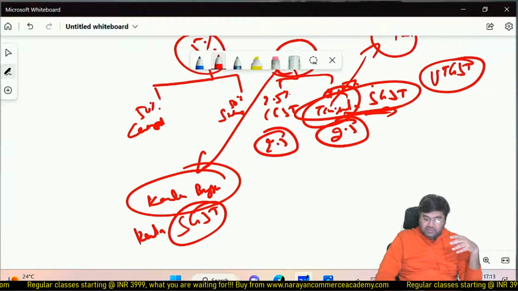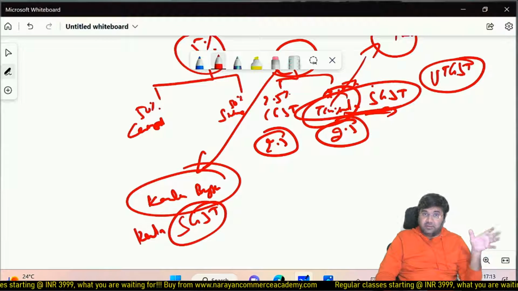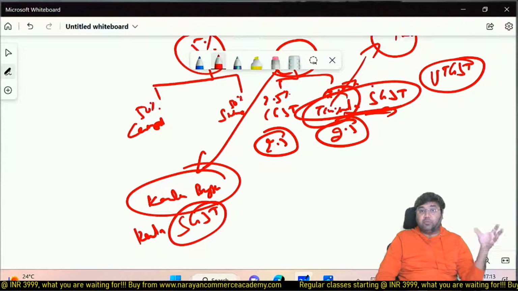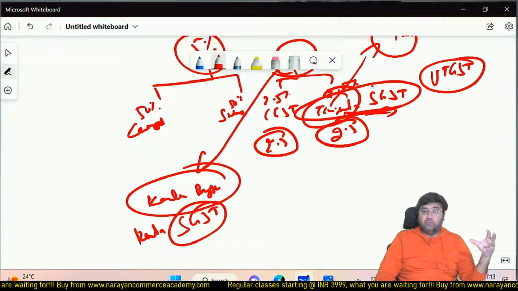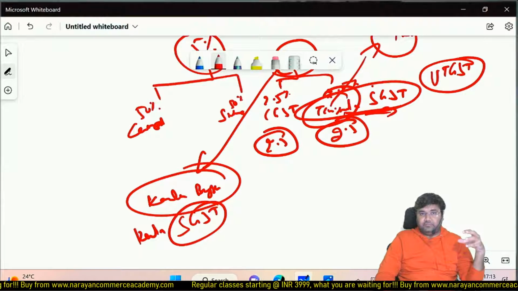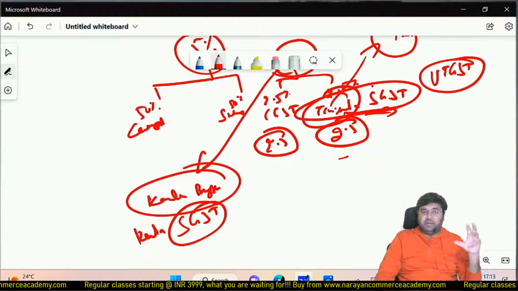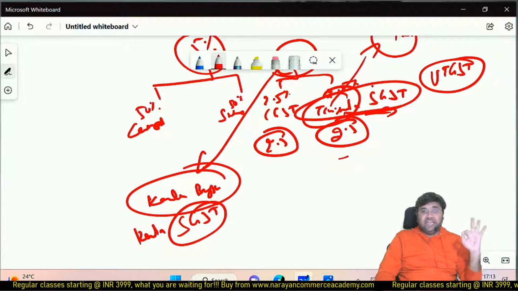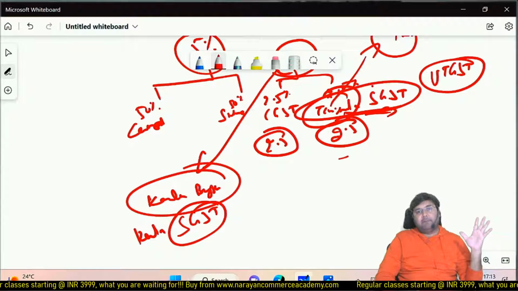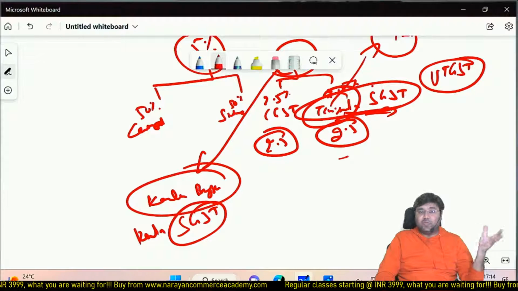But the seller is in Tamil Nadu. So now whether he is supposed to take registration in Kerala also, or how he is going to pay the Kerala state government, because the revenue now accrues to Kerala. So the seller is in Tamil Nadu, but the buyer is in Kerala, and the buyer is consuming that butter in Kerala itself. So we know GST is a consumption based tax. GST is a consumption based tax. It means revenue should accrue to whom?